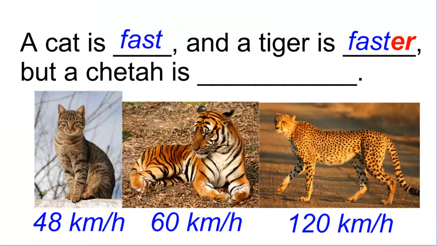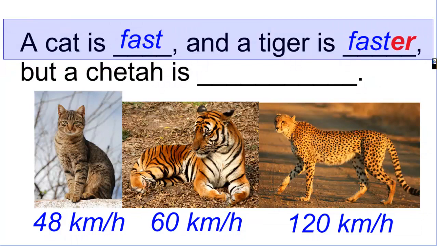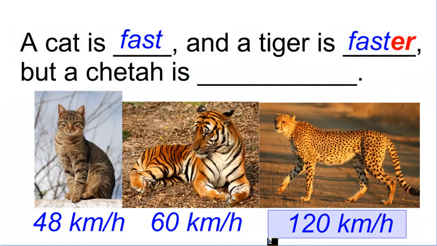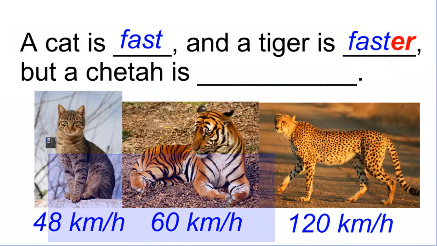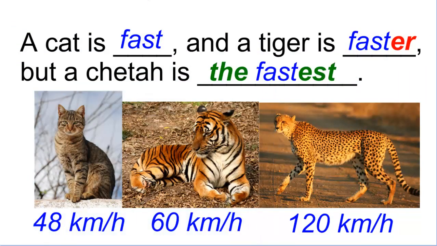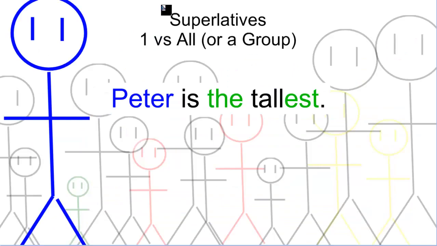Now let's continue with superlatives. A cat is fast, and a tiger is faster. But look at the cheetah in comparison. If we compare the cheetah versus all the other animals, the cheetah is the fastest animal of all the land animals. So if we compare the 3, this is the fastest. This is also a characteristic of the cheetah, but this is the superlative. The superlative is different from the comparative because it is 1 versus all, or versus a group.